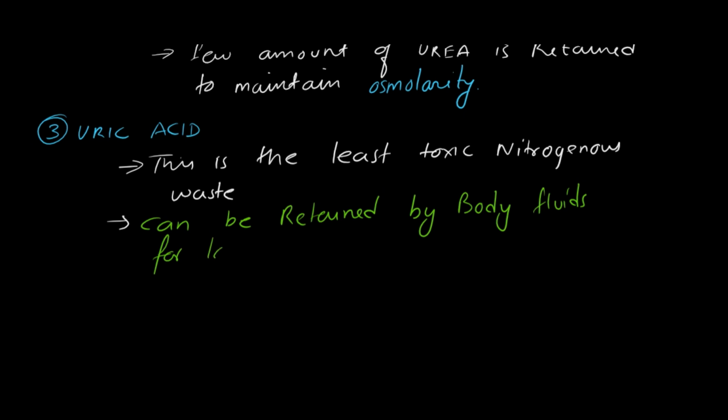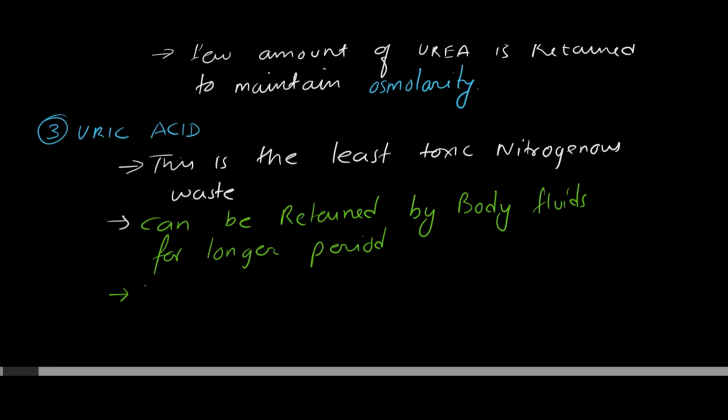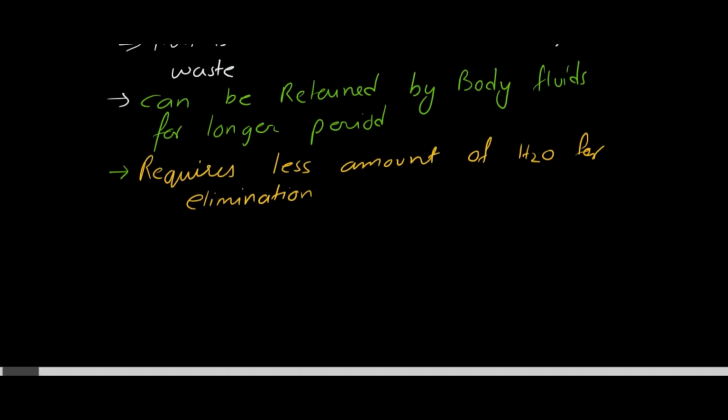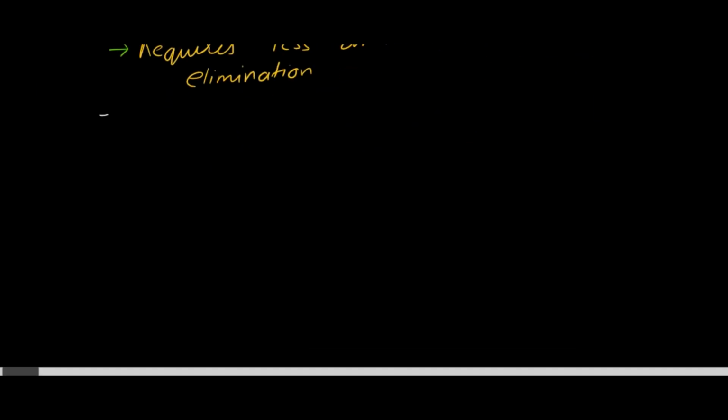So if you see the order of retention, ammonia has to be eliminated immediately. It cannot be retained, but uric acid can be retained for a longer period of time, and it requires a minimum amount of water. Very little water is required for elimination of uric acid. I hope up till now this is clear and you find it a little easy to memorize.